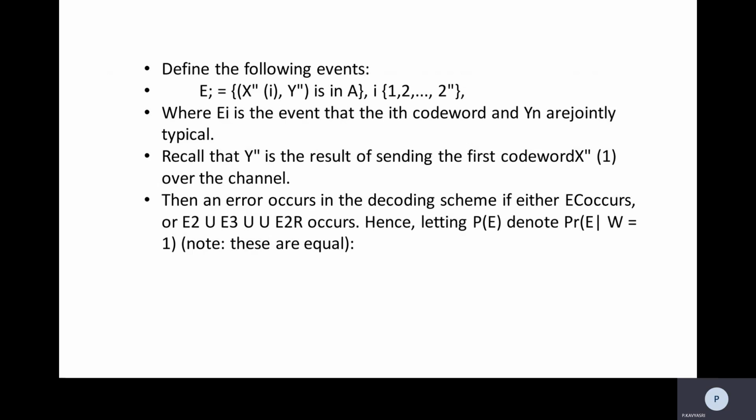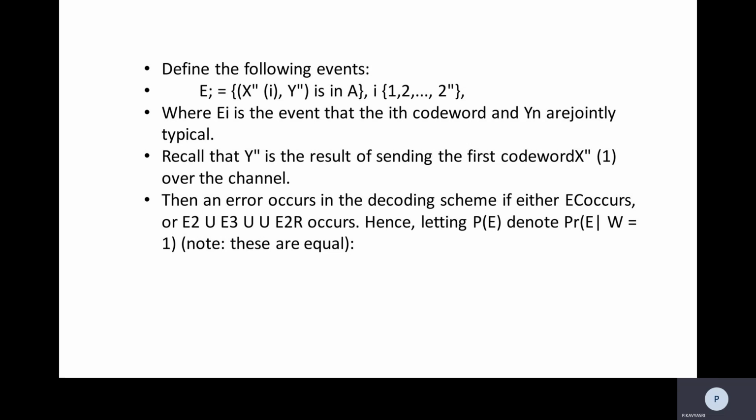Define the following events: E_i is the event that X^n(i), Y^n is in A_epsilon^(n), for i in 1, 2, and so on to 2^(nR). Here E_i is the event that the ith codeword and Y^n are jointly typical, and recall that Y^n is the result of sending the first codeword X^n(1) over the channel. Then an error will occur in the decoding scheme if either E_1 complement occurs or E_2 union E_3 union up to E_(2^(nR)) occurs. Hence, letting P(E) denote Pr(E | W = 1).